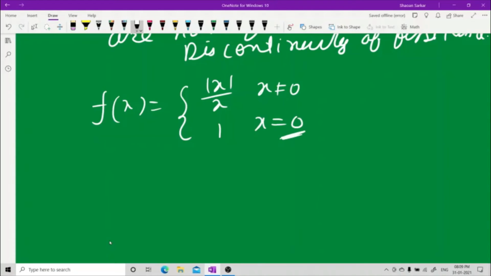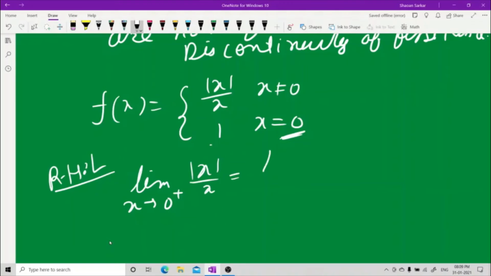At the point 0, the function has value 1. That means f(0) is 1. Now the right hand limit, limit x tending to 0 plus of mod x upon x, gives me limit of x upon x, and this gives me 1.